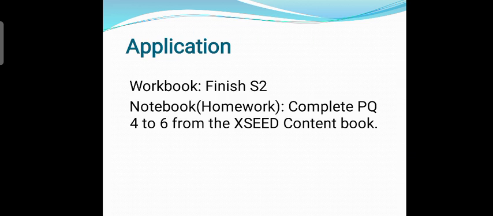So students, now you will be able to complete your volume book questions. Finish your S2 from your volume book and complete your practice questions from the Exceed content book.